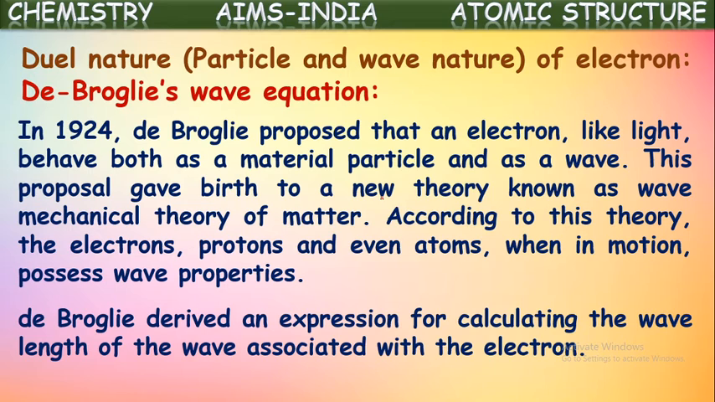De-Broglie derived an expression for calculating the wavelength of the wave associated with the electron. Yes, as he told, electrons are not only particles, they possess wave nature also. So if they possess wave nature, then what will be the wavelength of the wave associated with these electrons? For this, he has given an expression for calculating the wavelength associated with the electrons. Let us see how it is given.